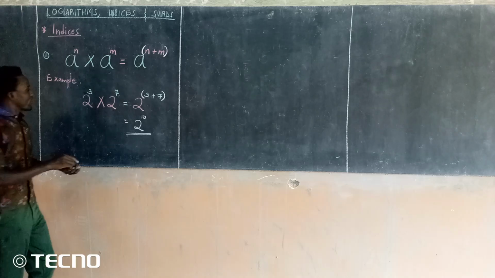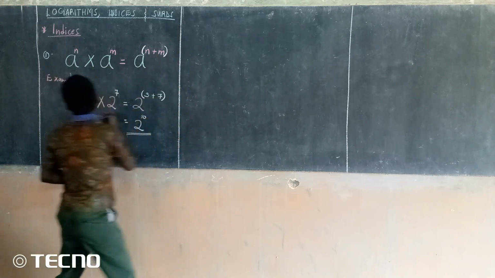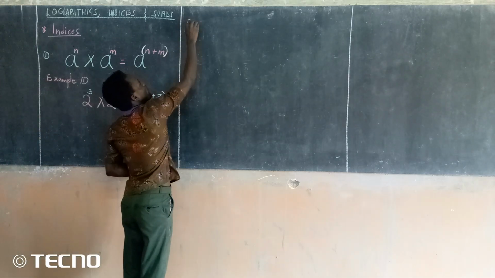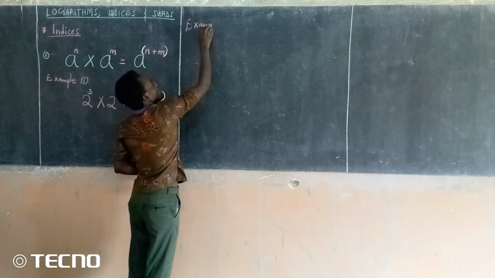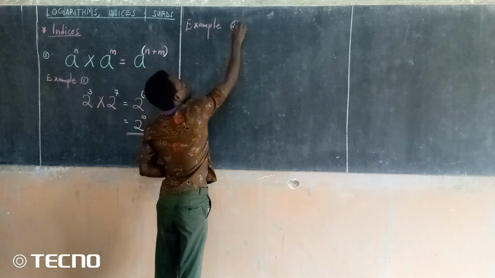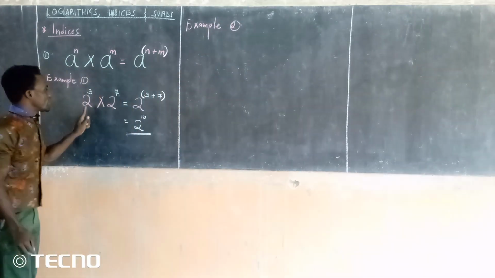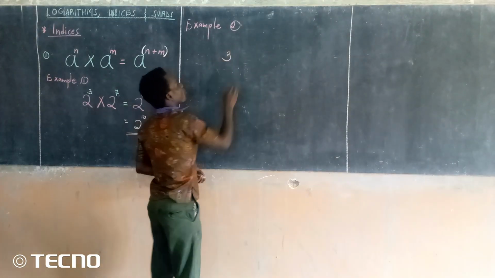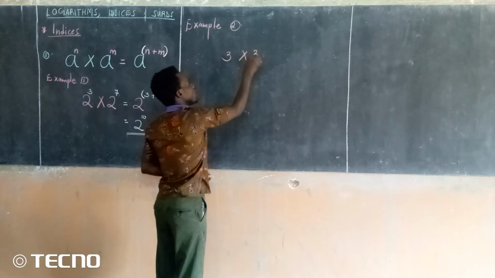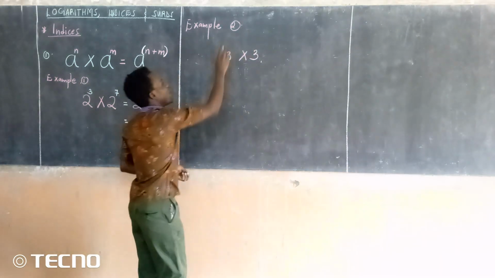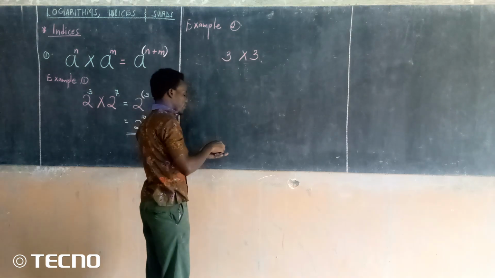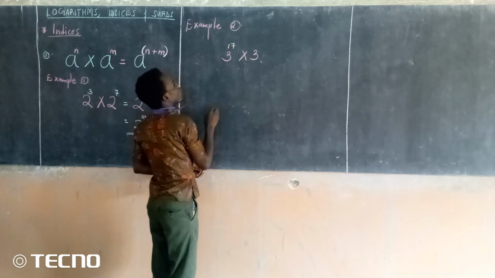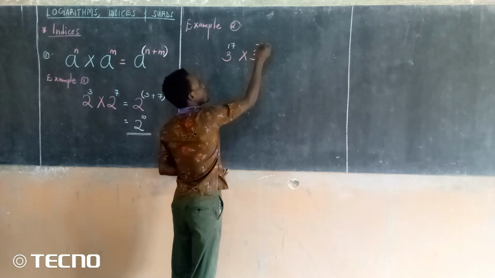Then I can also have another example, example 2. This one was example 1. What about if I have 3 times 3? Do you see that? Then I have power, for example, 17. Then here I have negative 10.